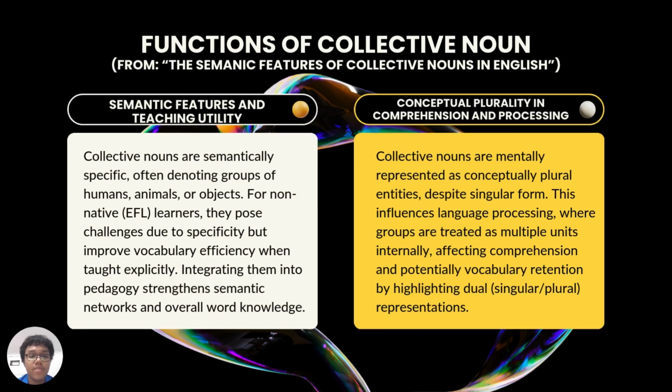And then the next one is conceptual plurality in comprehension and processing. Collective nouns are represented as conceptually plural entities, despite the singular form. This influences language processing, where groups are treated as multiple units internally, affecting comprehension and potentially vocabulary retention by highlighting dual, singular or plural representations.